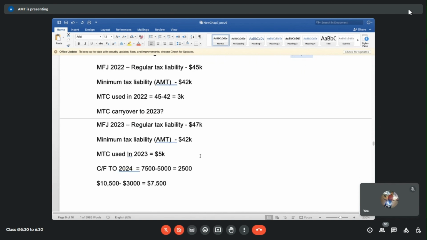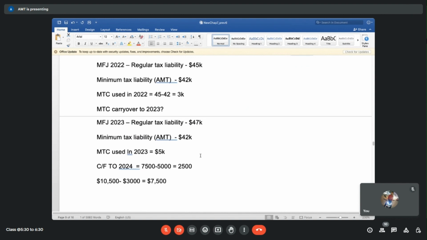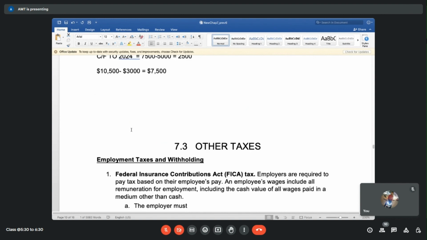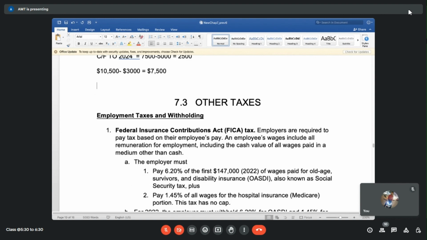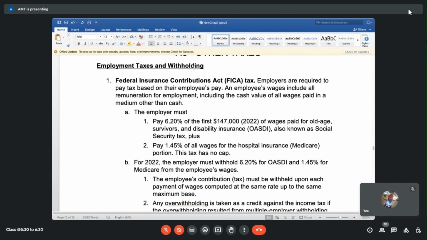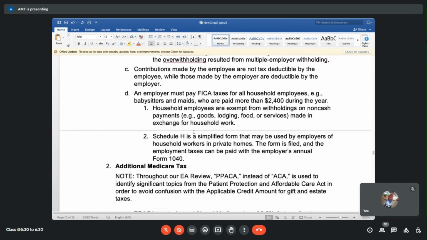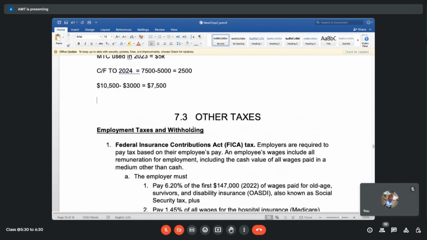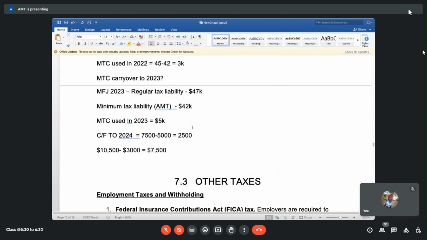Okay, so we'll end it over here. Next class we'll continue with other taxes. There are a lot of other taxes. I mean, AMT is also kind of other tax, but we have more taxes to go over, and that's what we'll do. Any questions?